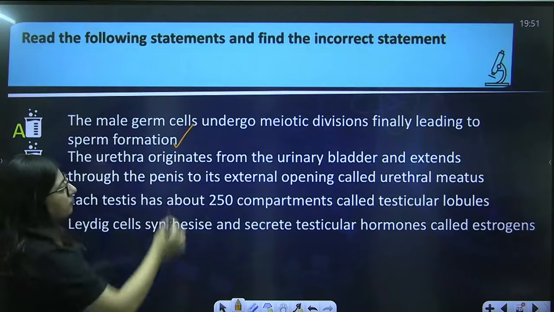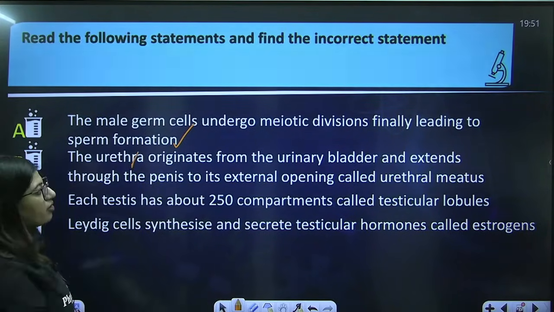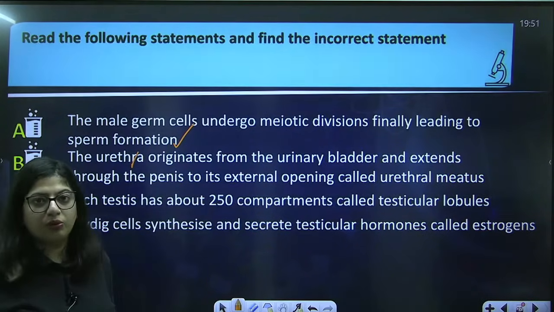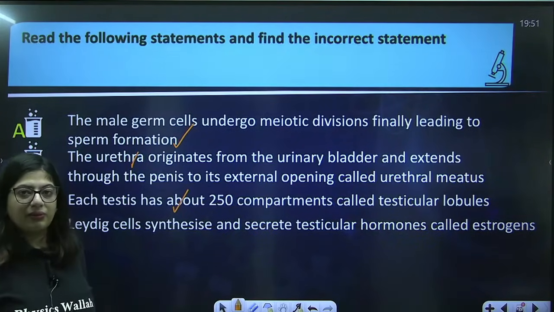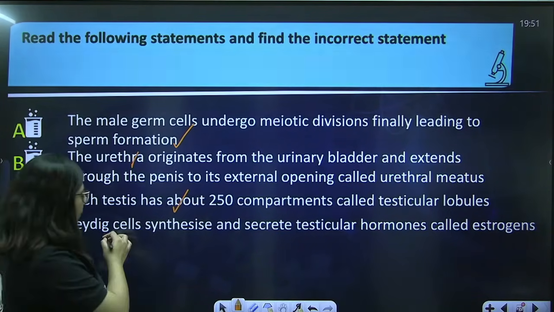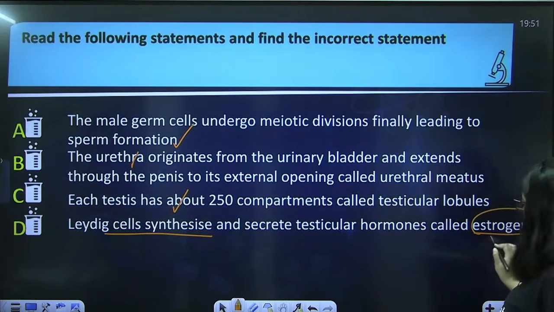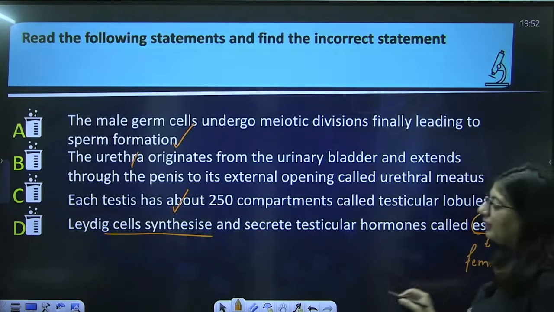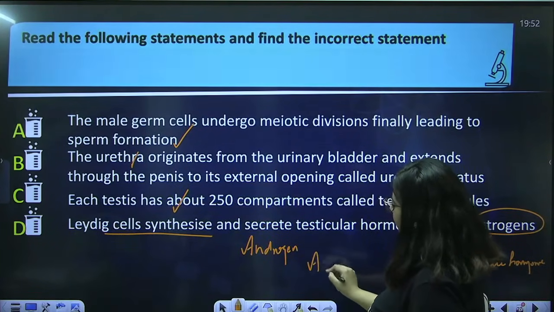First is true, male germ cells undergo meiosis. Second says urethra originates from urinary bladder and then extends through penis and opens to the urethral meatus. Then another says testes have 250 compartments, testicular lobules, true, but Leydig cells do not form estrogen. Estrogen is a female hormone. They secrete androgen. Again the answer is D for Diksha ma'am.